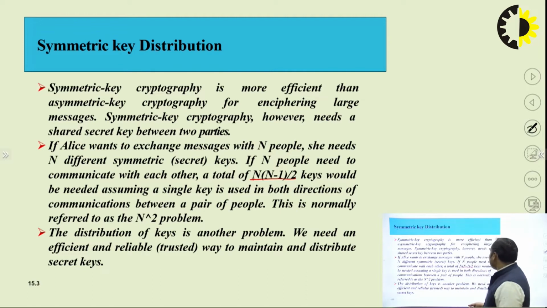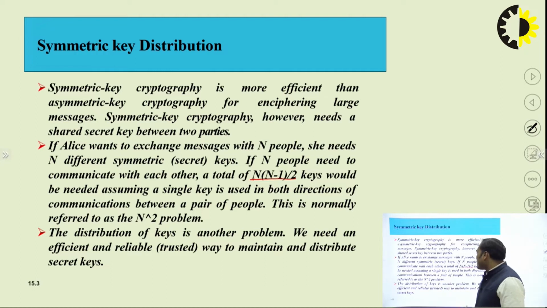This is normally referred to as the n square problem. We discuss the n square problem because to establish communication between two parties, we require one single key.